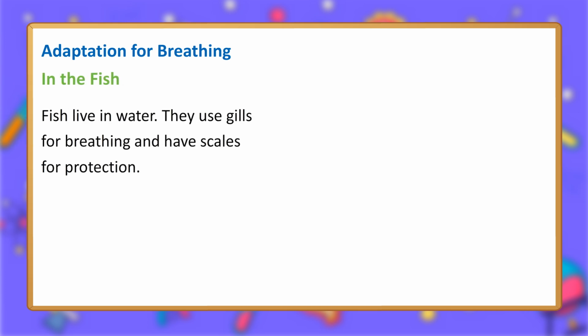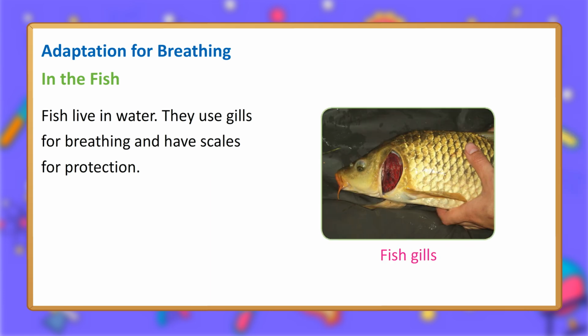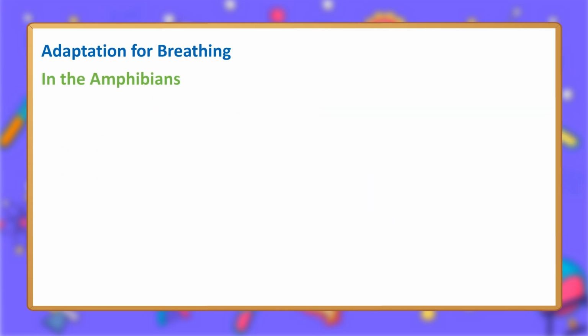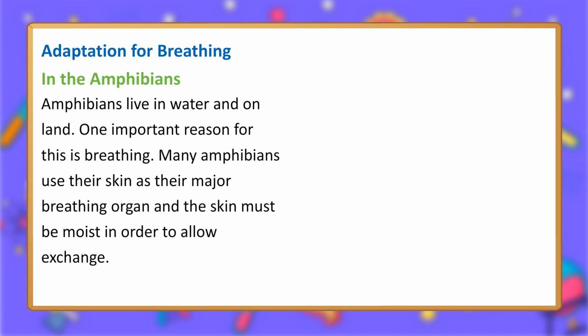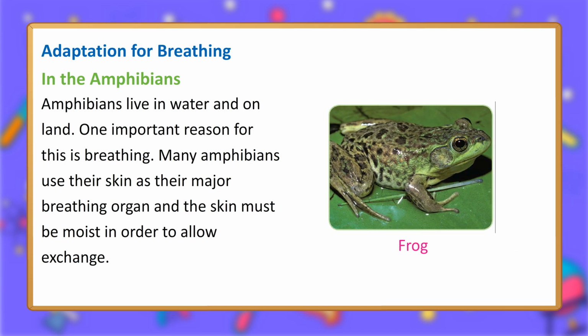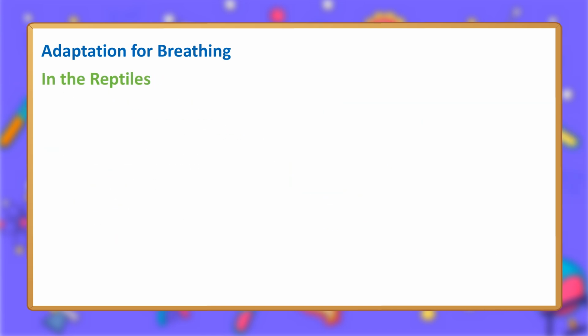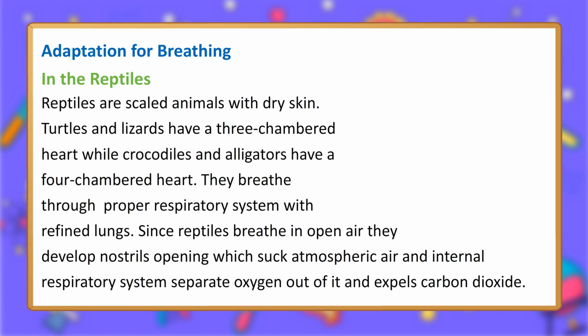Adaptation for breathing. In the fish. Fish live in water. They use gills for breathing and have scales for protection. In the amphibians. Amphibians live in water and on land. One important reason for this is breathing. Many amphibians use their skin as their major breathing organ, and the skin must be moist in order to allow exchange. Frog.